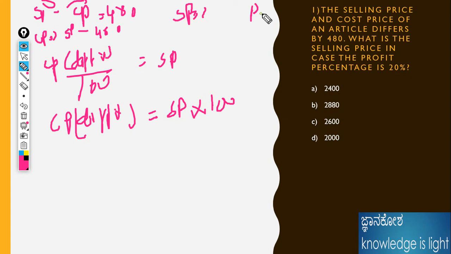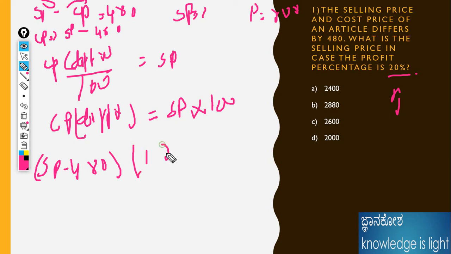Already I told the difference. First I will show the basic one. We already know CP is SP minus 480. Then what is the increase of the percent? Profit is mentioned, so there should be an increase: 100 plus 20 is 120, and 120 divided by 100.